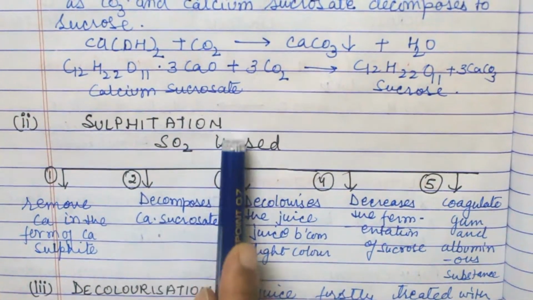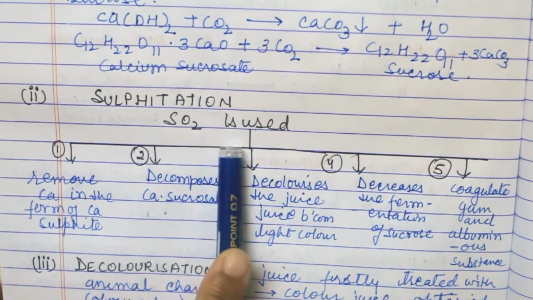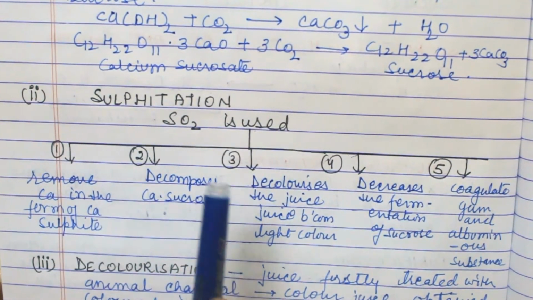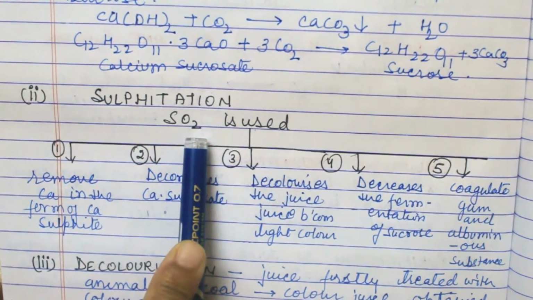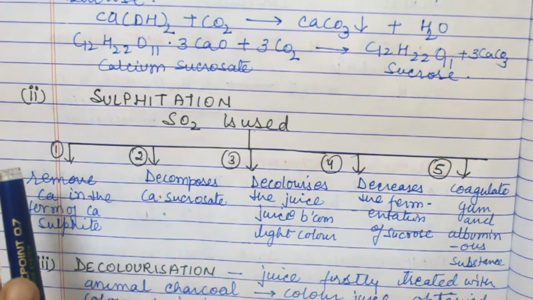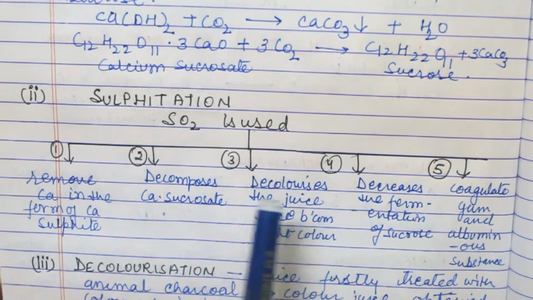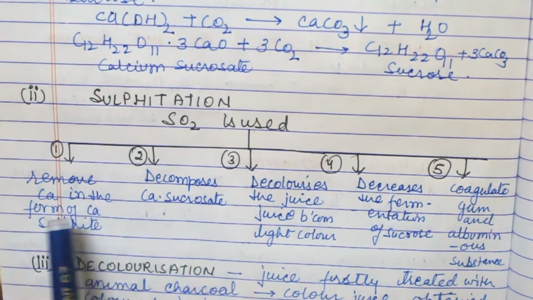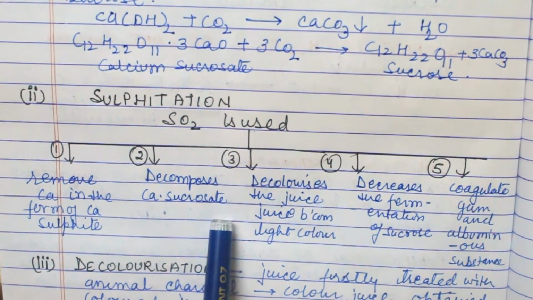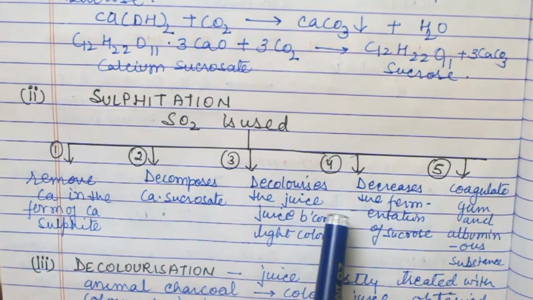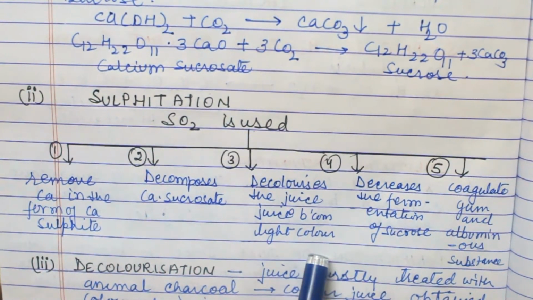Now sulfitation means treatment with SO2. Now in place of CO2, SO2 is treated with the cane juice. It works in 5 ways. It removes calcium in the form of calcium sulfite. It decomposes calcium sucrosate. It decolorizes the juice, that is juice becomes light in color.